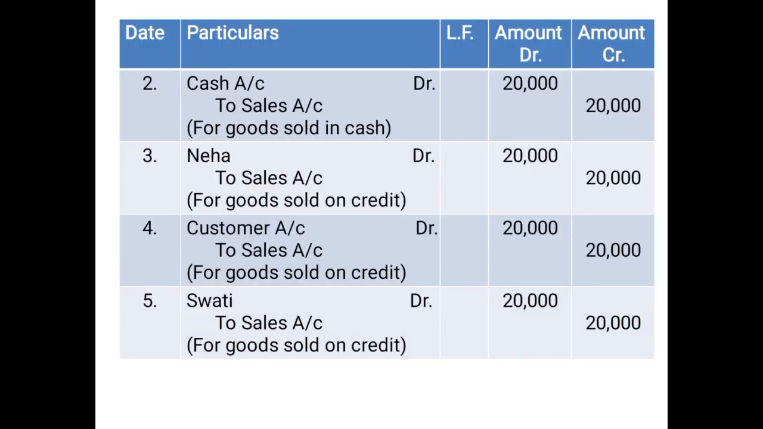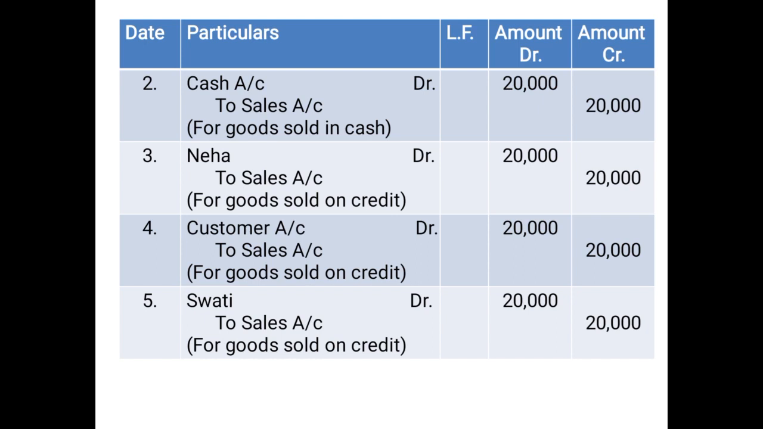These are the entries which we have discussed. The solution, example 2: even if the name is given, it is in cash. So we have passed the entry: cash account debited 20,000 in the debit column, to sales account 20,000 in the credit column in front of sales account.